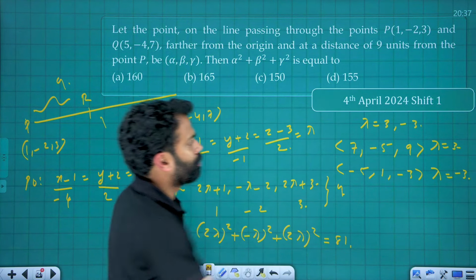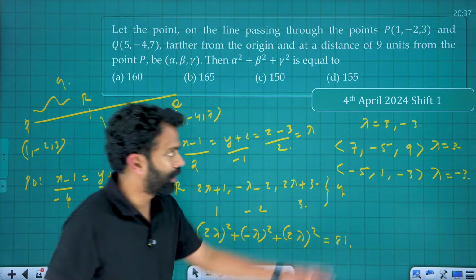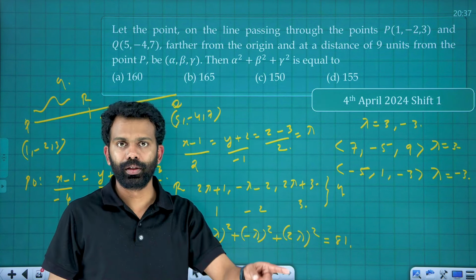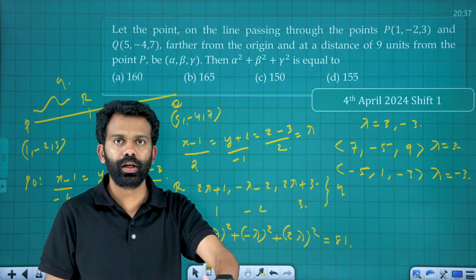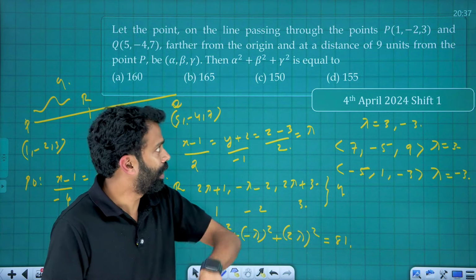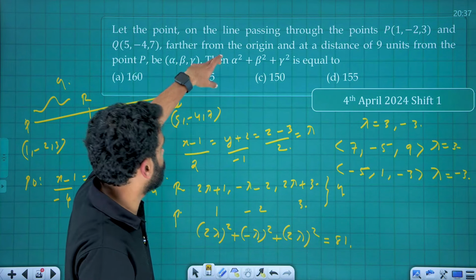See, these points we need to consider. There are two values of lambda, but there is one point. Unlike the last question, where there were 2 points, in here only 1 point is there. So to get the 1 point, they have given the additional information that it is farthest from the origin.